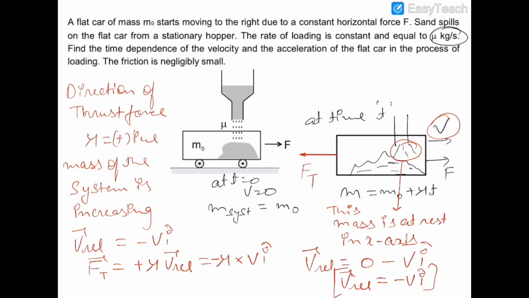Now let us write down the equation of forces for this system. F is acting in the forward direction, so the net force will be F minus F thrust, which is equal to ma. Now F is constant and F thrust is mu into v relative, which is v.